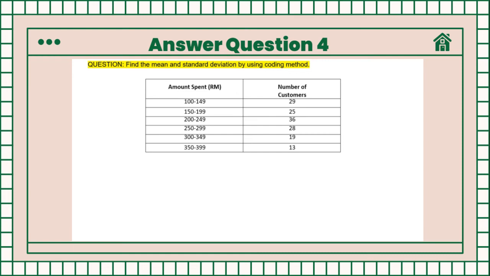The question asks to find the mean and the standard deviation by using coding method. As we can see here, this is the data from our question. The first step is to find y. The formula of finding y is equal to x minus x bar a, or assumed mean, divided by class width.